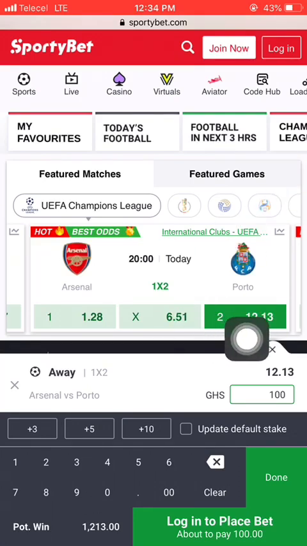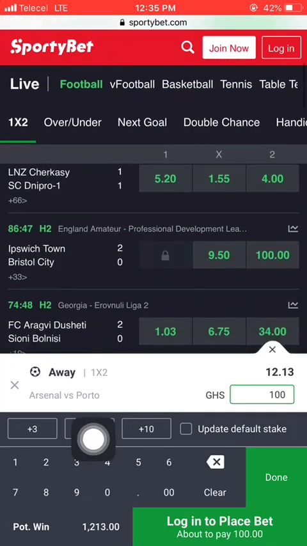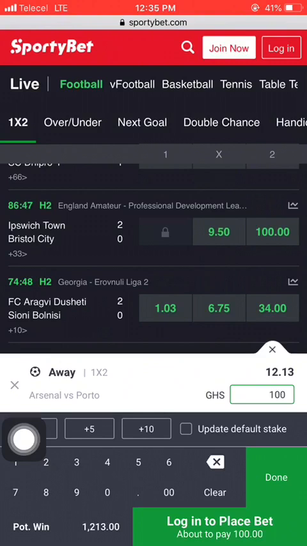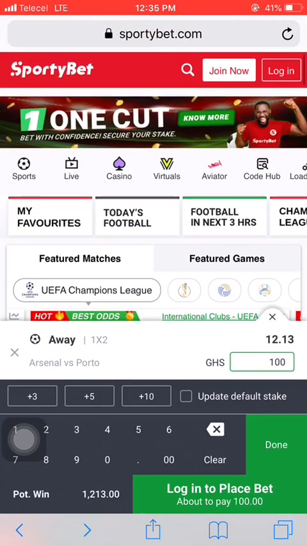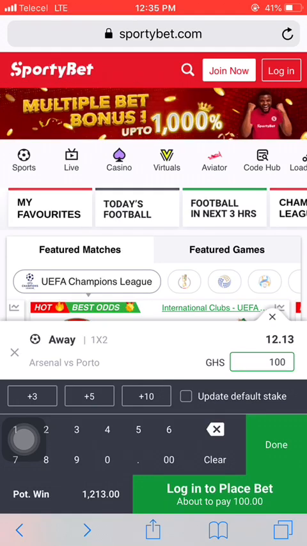So the total odds for a straight win for the home team is 12.13, and we have used 100 naira, 100 cedis to stake this game. And when you multiply 100 by 12.13, you will get 1,213. So this means that any amount you use to stake the game, they will multiply that amount with the odds